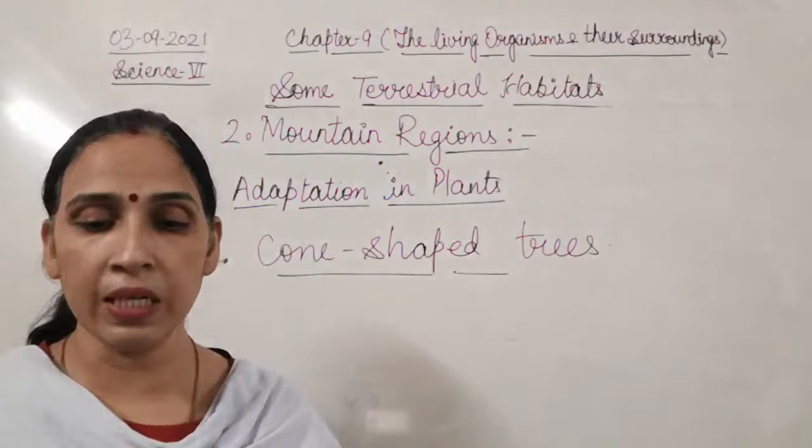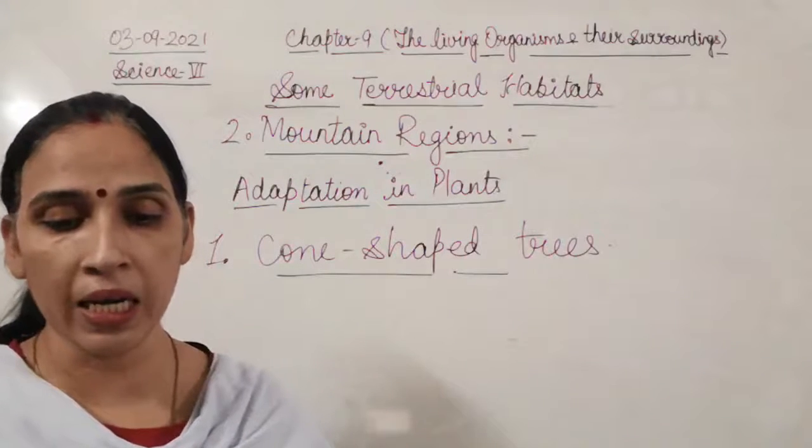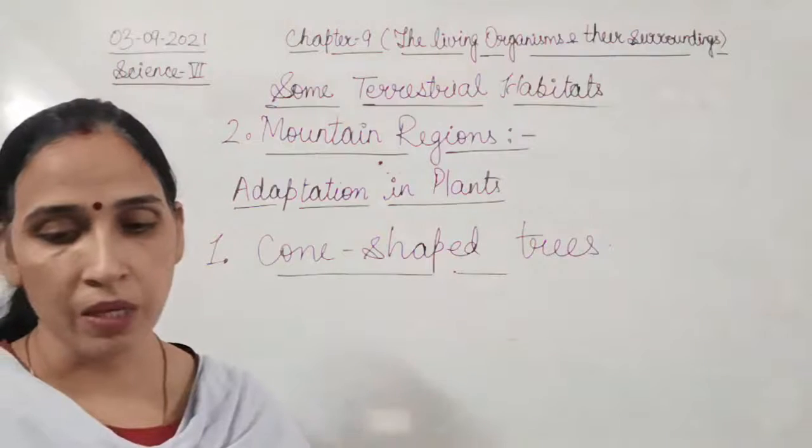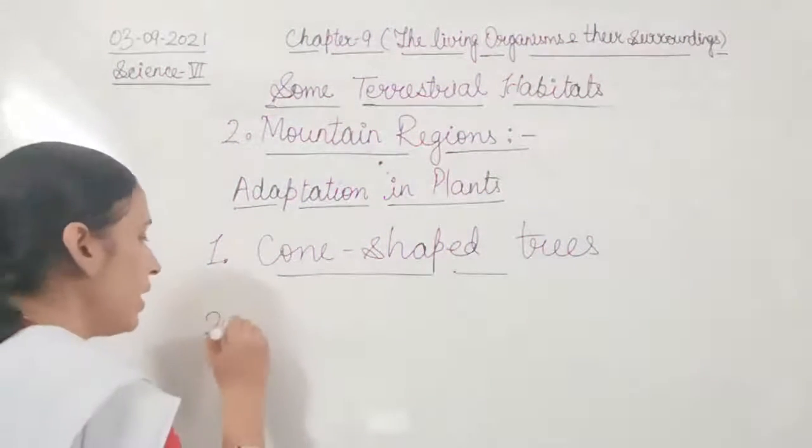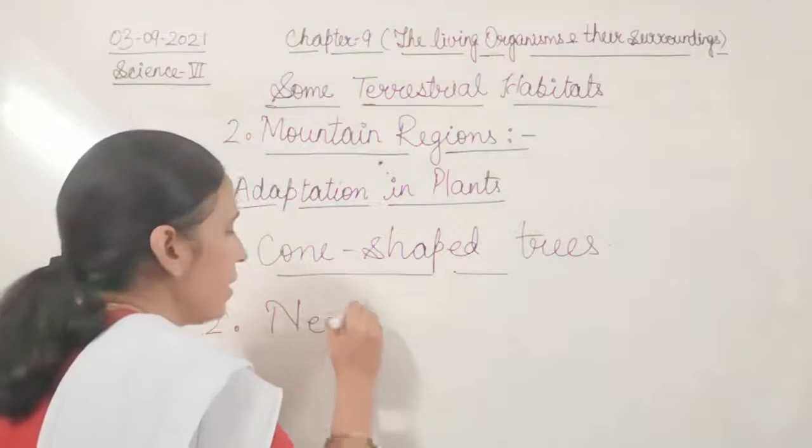Now, many mountain trees have small needle-like leaves to reduce the loss of water.